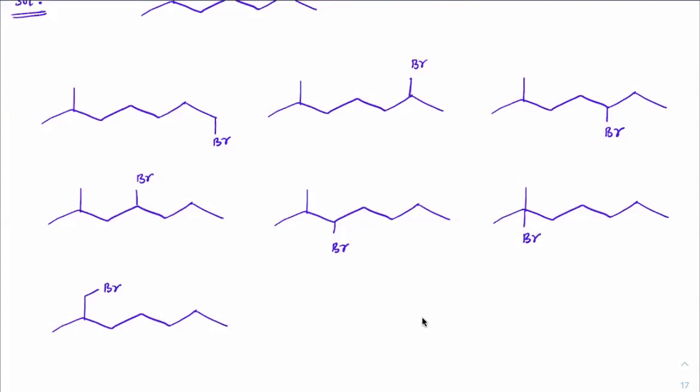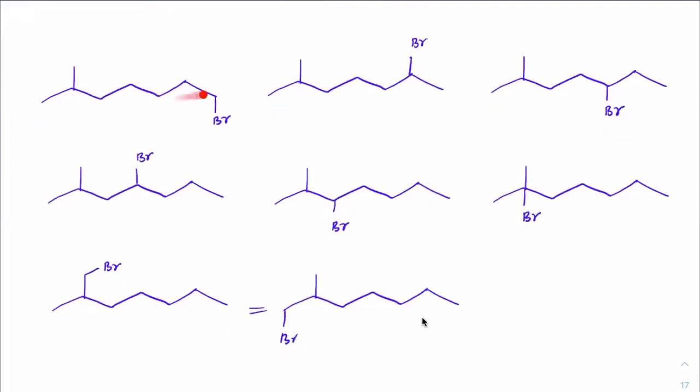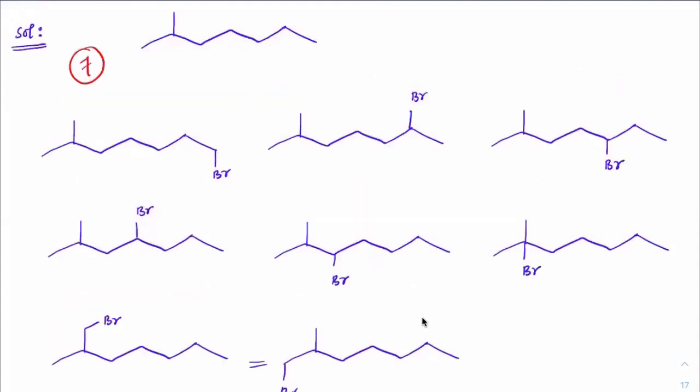Okay, next if you put an eighth Br here, this would be the same, no? Both of them are same. Not that you have to write all the structures. This is for the practice. First of all, because you're doing it for the first time, you need to know where exactly the bromine can be placed. Once you know, next time I'll just show you the positions where all it can come. 7, check. I think all of you got this. So the number of monoderivatives possible for 2-methylheptane is 7.